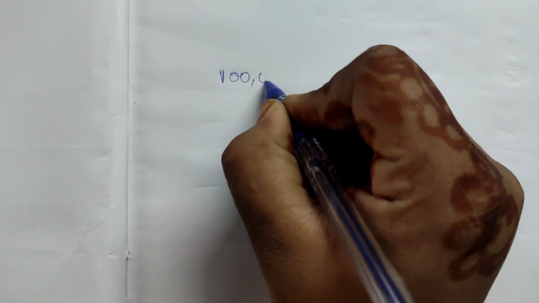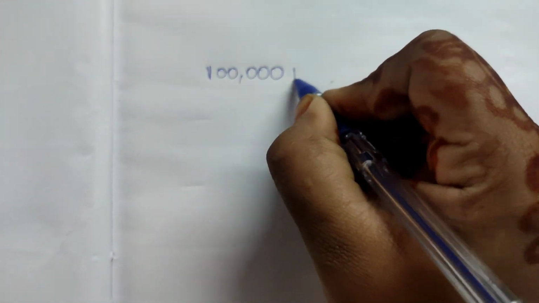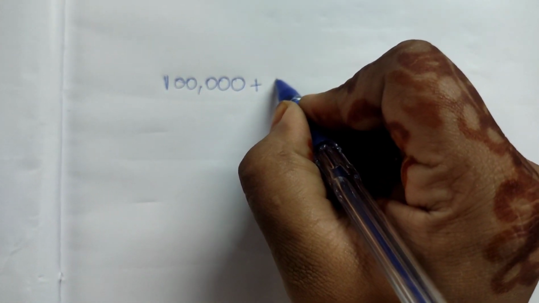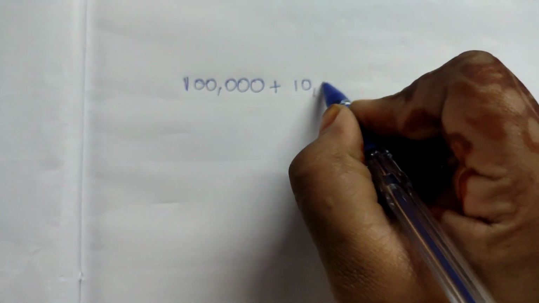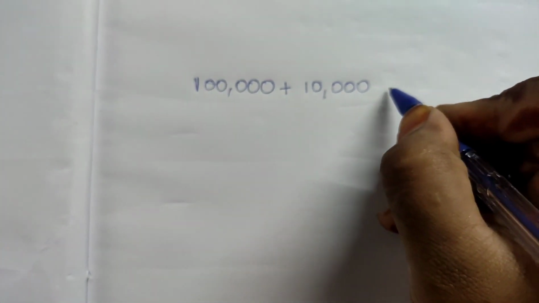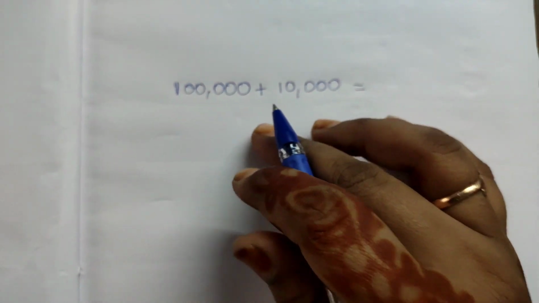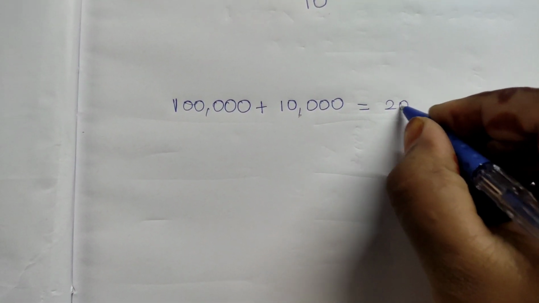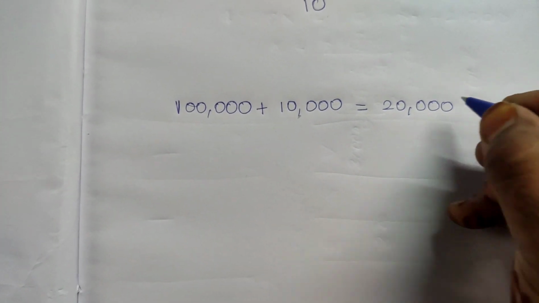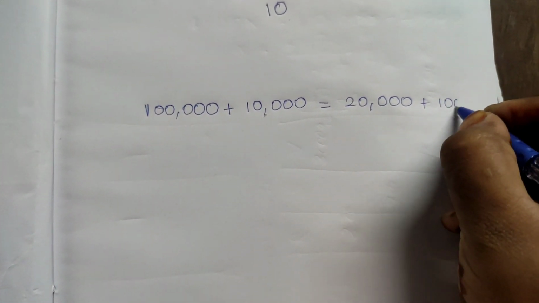This is 1 lakh of preference shares which we need to redeem. This is 10% securities premium while redeeming, so 10% of 1 lakh is 10,000. And how much money do we have from our reserve? 20,000 plus 1,000.